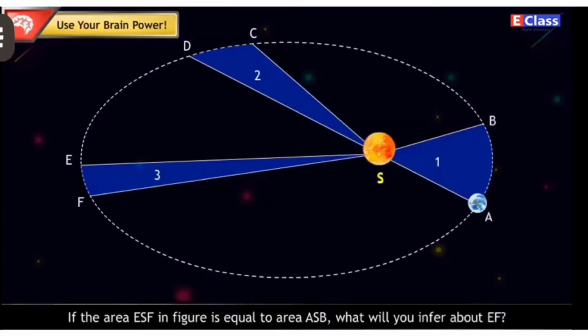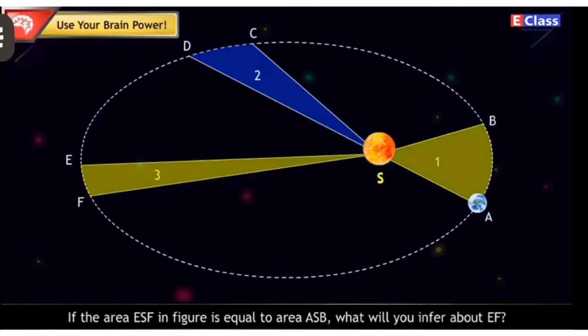Use your brain power. If the area ESF in the figure is equal to area ASB, what will you infer about EF?